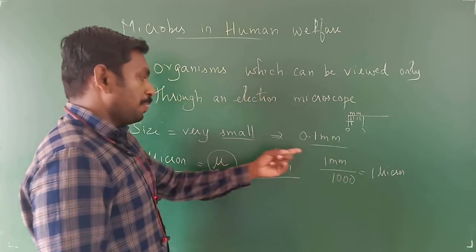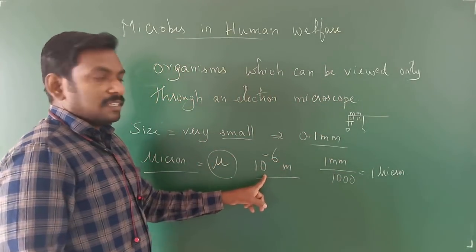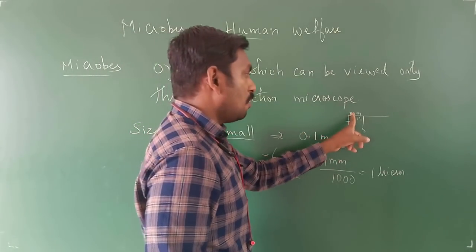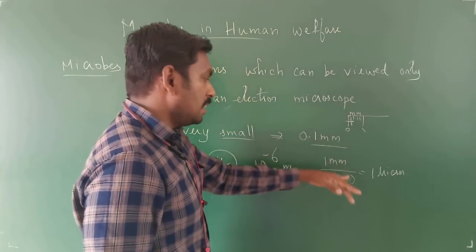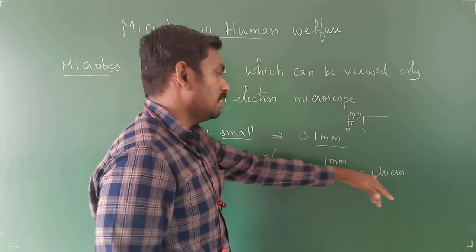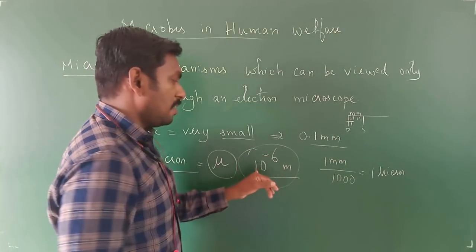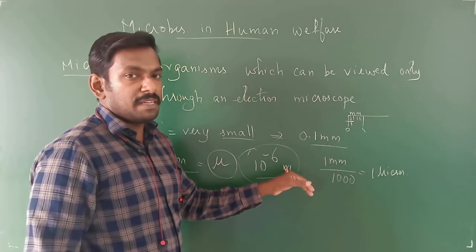So you know that 1 meter, if you divide it by 100, you will be getting millimeter, and 1 millimeter, if you divide it by 1000, you will be getting 1 micron. So it will be represented as 10 to the power minus 6 of a meter.